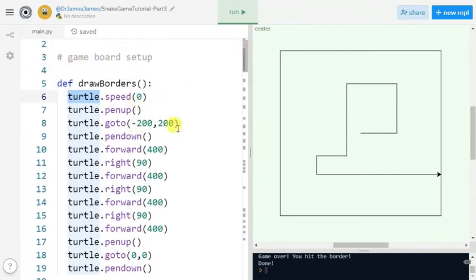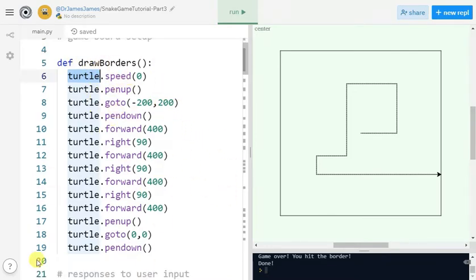For instance, in this routine, we use the turtle to draw the borders. This routine doesn't have anything to do with the head of our snake. This happens before the program even starts doing its animations, right? So that shows that we're using this turtle for two different things. We're using it to draw the scenery, but we're also using it to do our animation.